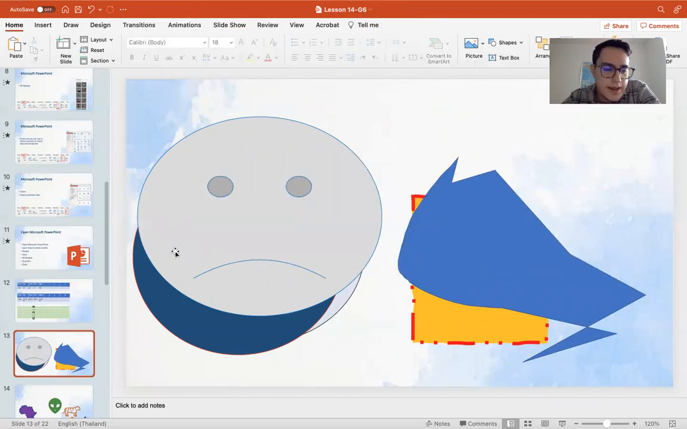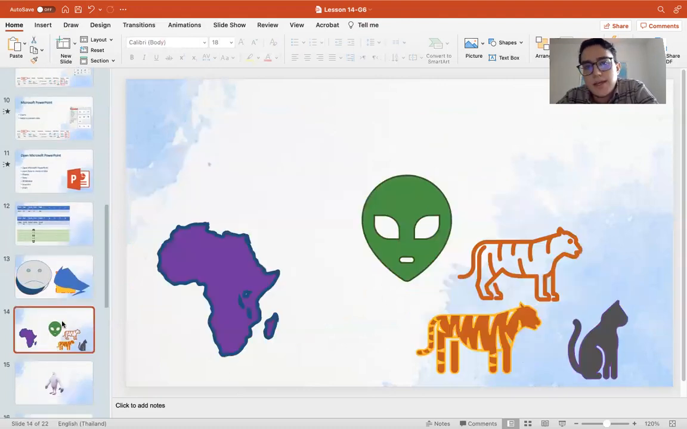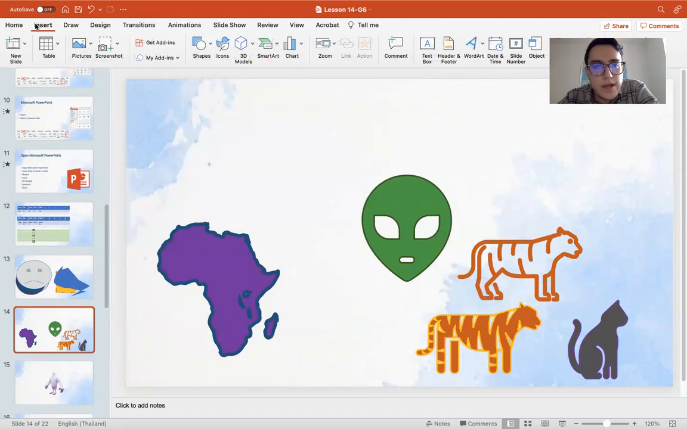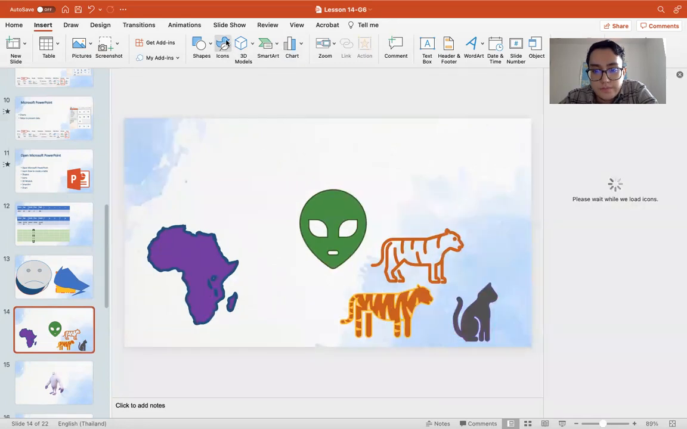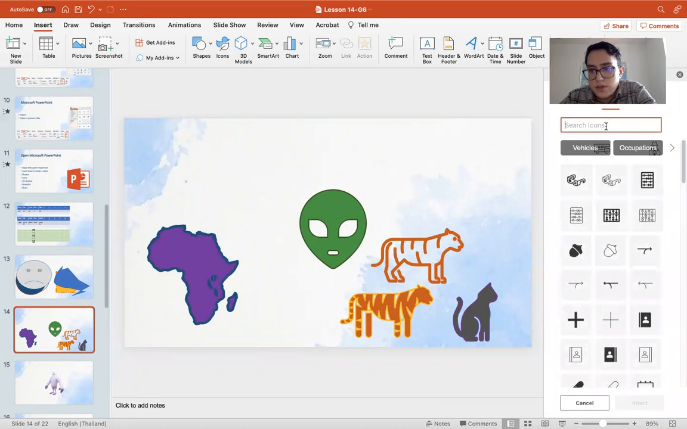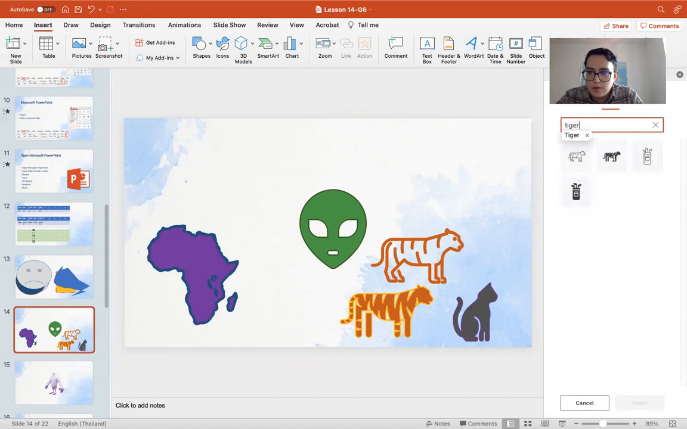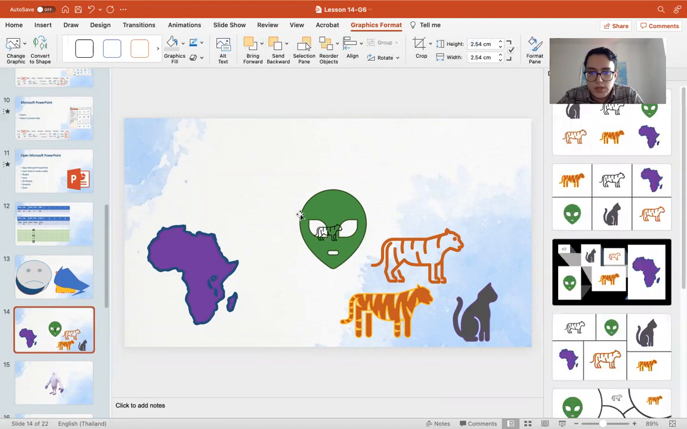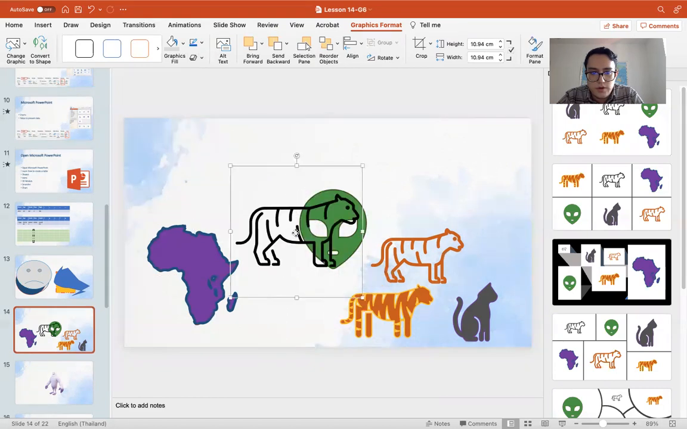All right, now let's move on to the next part. We go back to insert. You see, insert is one of the important tabs in Microsoft PowerPoint. Once we go back to insert, we can choose icons. Here in icons, you can search anything you like. For example, tiger. We search it and we choose which one we like. We click insert. Once we click insert, we get our tiger and we can make it bigger.